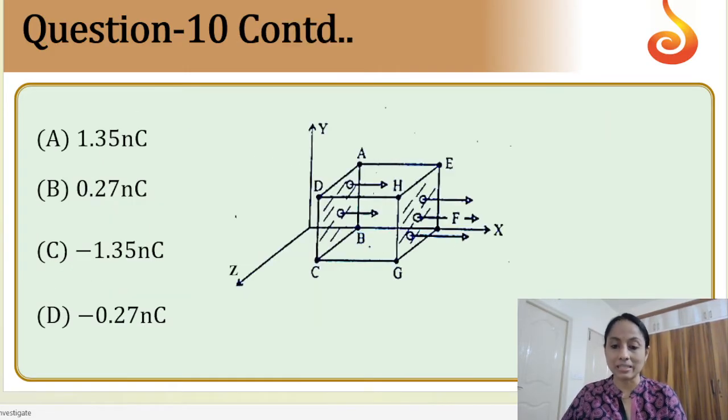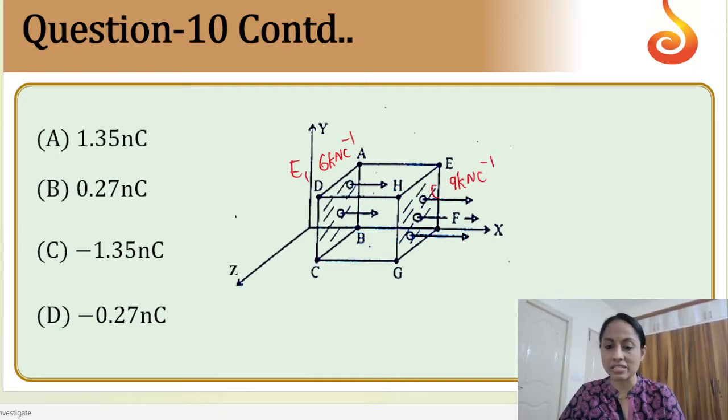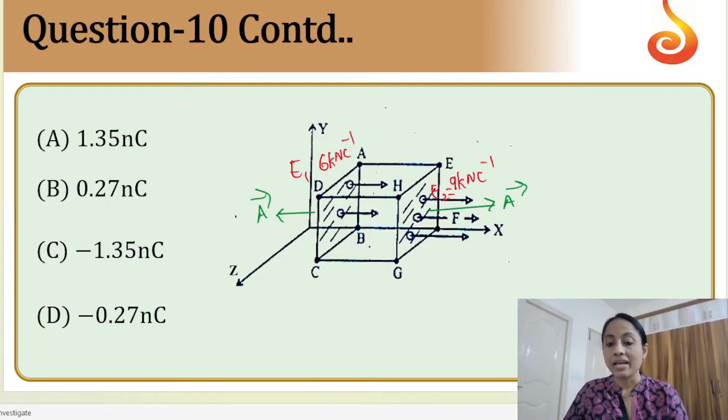So I'm shifting to the diagram part. Here this is 6 kilonewton per coulomb and here it is 9 kilonewton per coulomb. That means let us take this as E1 and this as E2. We need to calculate the flux. Now observe carefully, for this ABCD area, the area vector is directed in this direction, and for GFEH, the area vector is directed in this direction. Here electric field and area vector are along the same direction. Here electric field and area vector are in opposite directions.